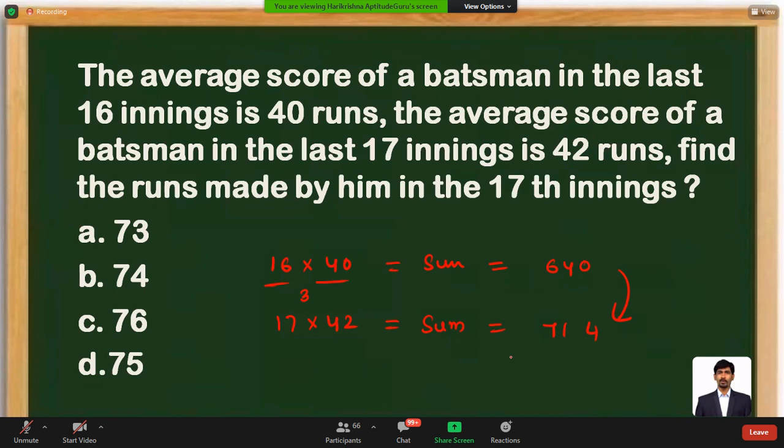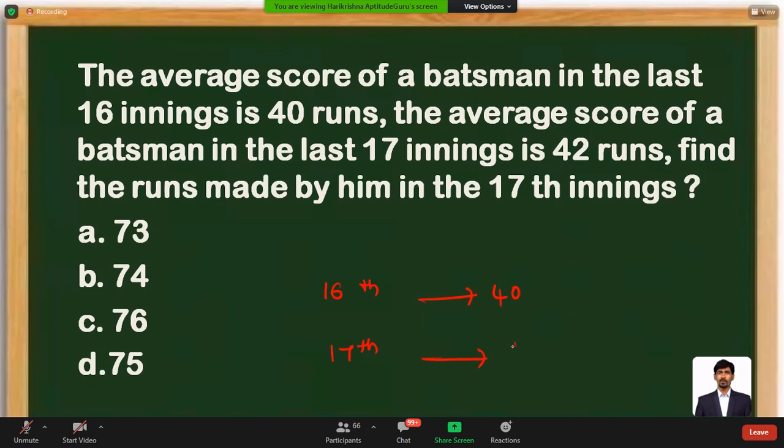So the difference is going to be 74. That is going to tell the 17th innings score. This is one approach, finding the difference of the summation. Otherwise, we can just observe that after 16 innings his average is 40, and after the 17th innings it is going to be 42.